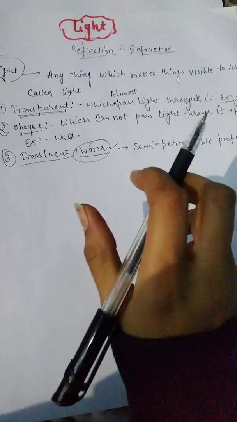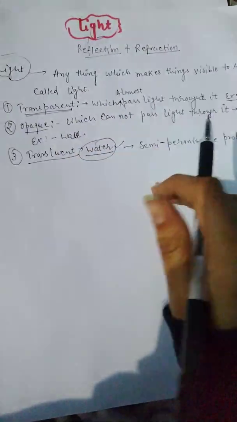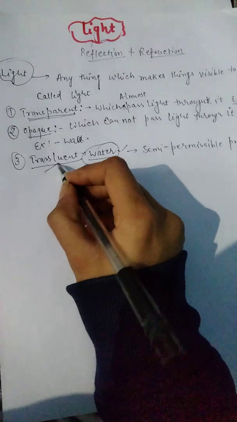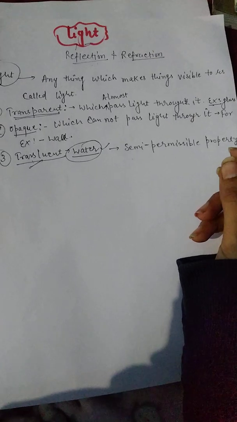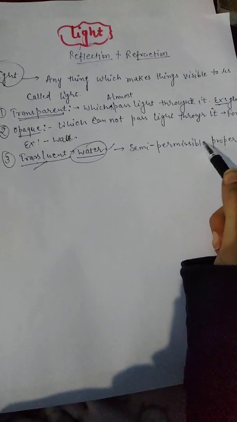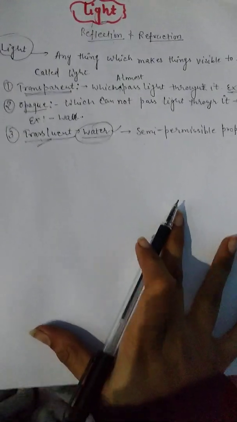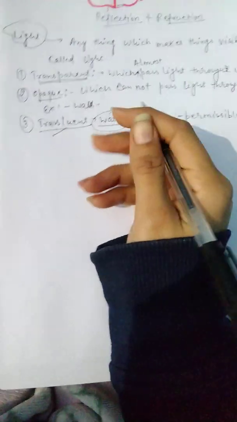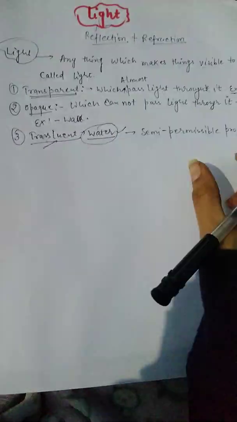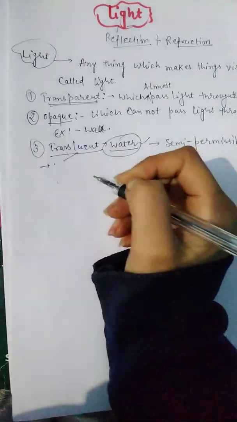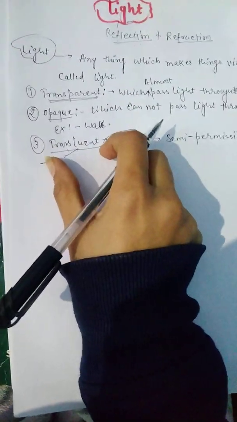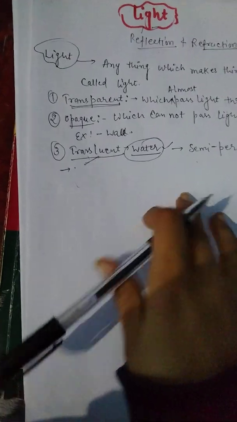Means you can see it partially, not completely clear but partially. Translucent is that through which about 50% of light passes, or through which we cannot clearly see the objects. So you can make the definition of translucent. For example, water or anything through which you can see the objects not so clearly. It's your work to find another example of translucent.